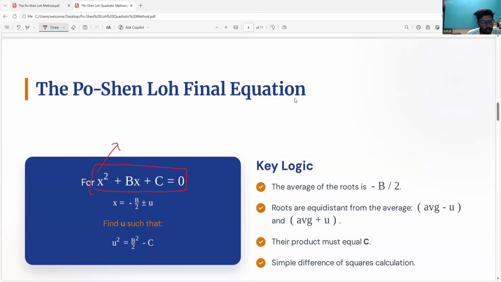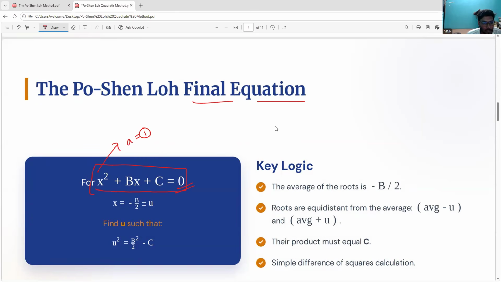So this is the Po-Shen Loh final equation. Always try to make the a coefficient equal to 1, even though it is not. So the a coefficient should be 1. This is rule number 1, and you have to follow it. This is the standard expression for the Po-Shen Loh final equation.